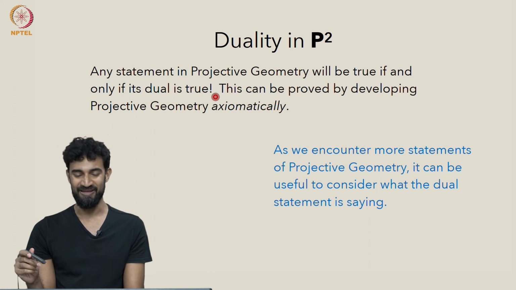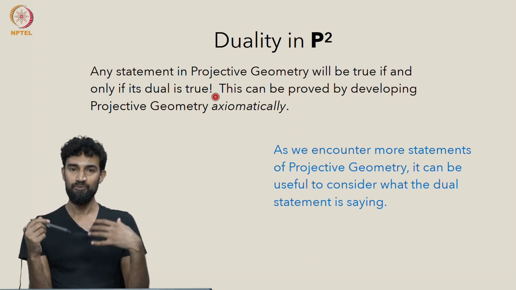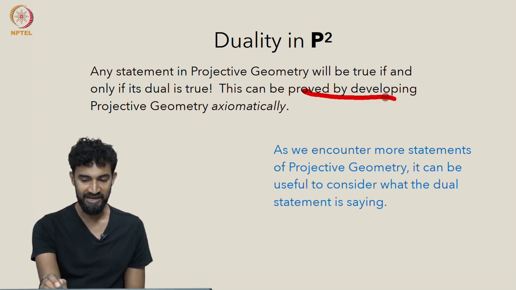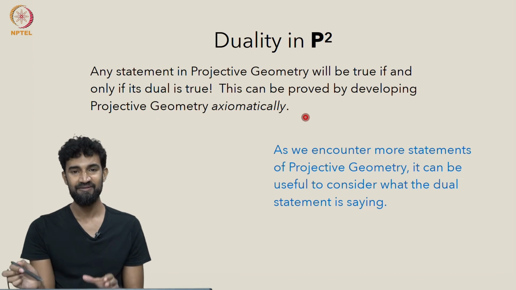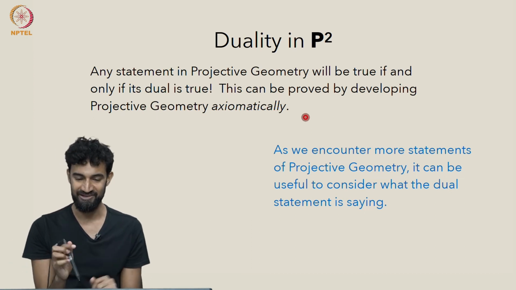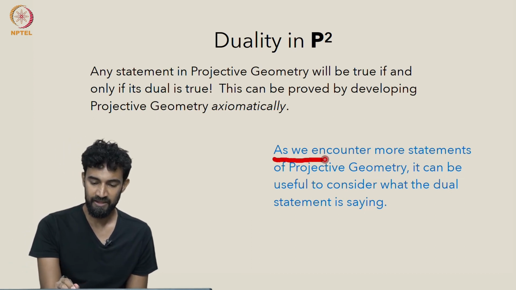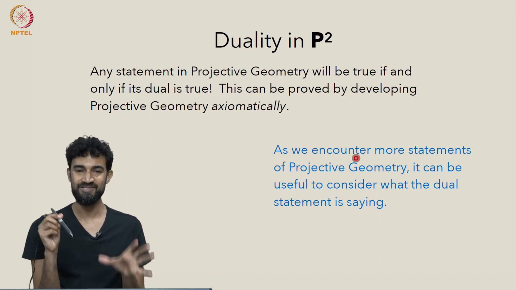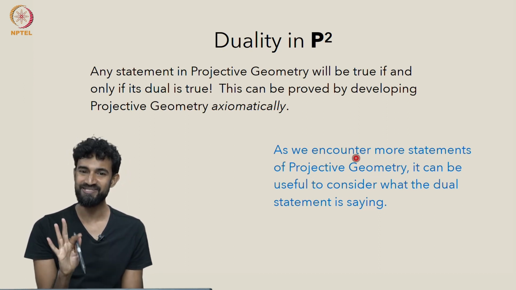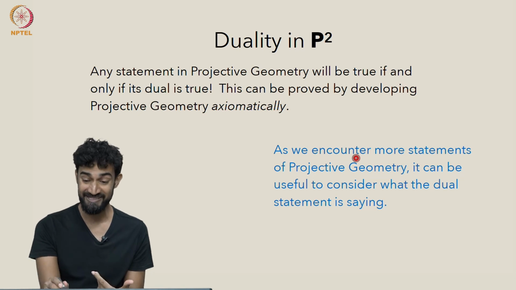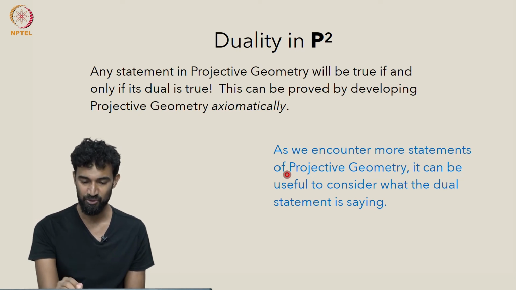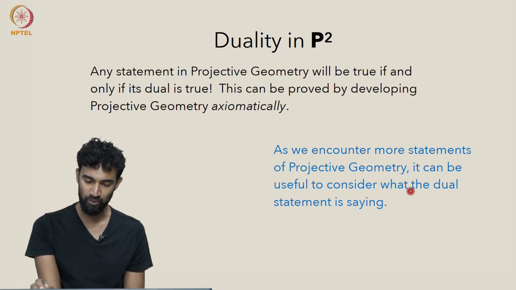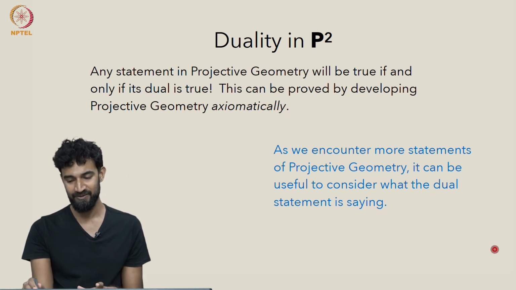We haven't proved this, by the way. This is just something I'm telling you, which can be proved by developing projective geometry very carefully and axiomatically. And we're not going to prove it in this course. And we're not even going to use it strictly speaking, but it's a nice thing to keep in mind. As we encounter more statements in projective geometry, it can be very useful to consider what the dual statement is saying.